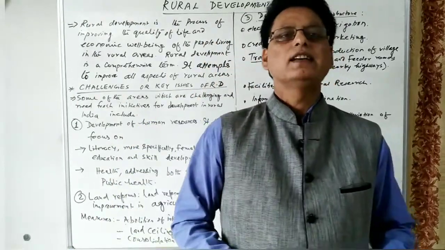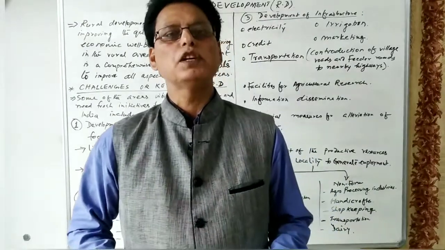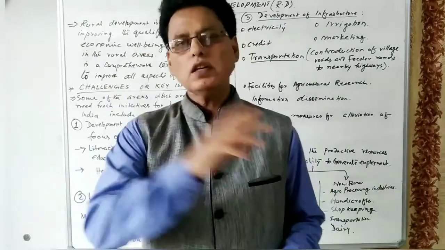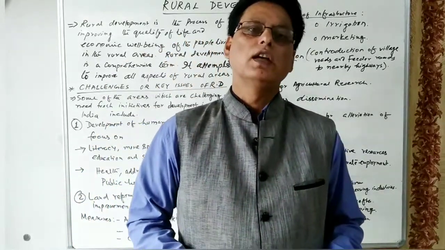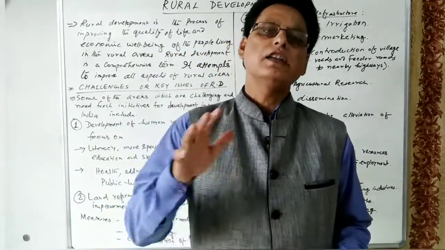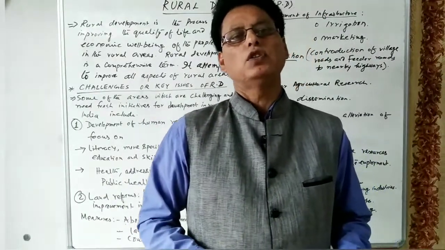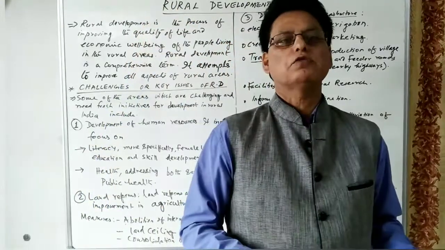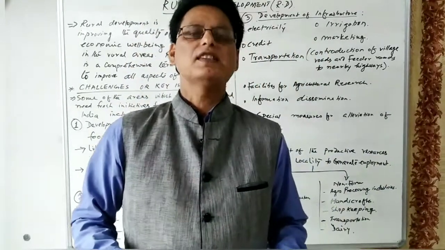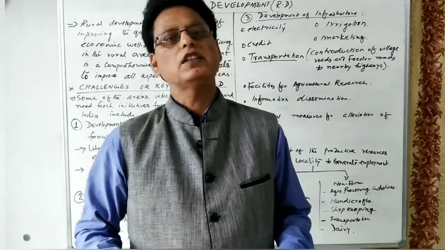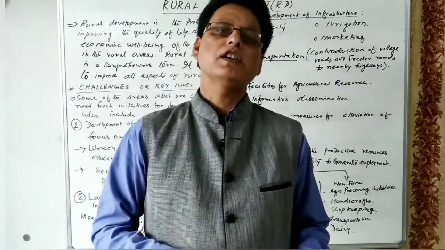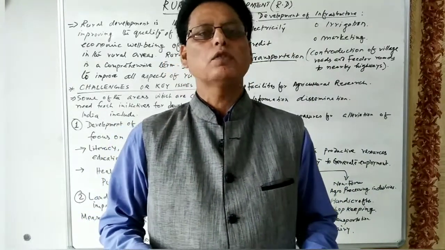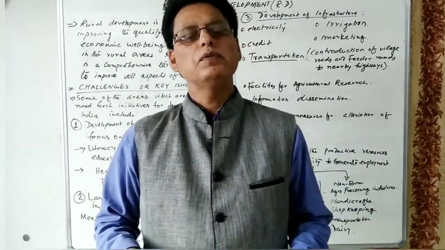But if you see how much of the population in rural areas is below the poverty line, about 30% of the rural population is living below the poverty line. So certainly some attention must be given, and special policies must be launched, in order to eradicate poverty from the rural areas, for the development of the rural areas, and to improve the quality of life of the people living in the rural areas.